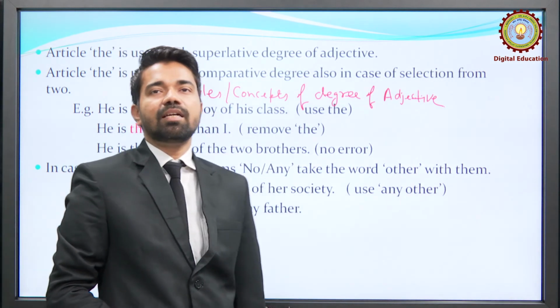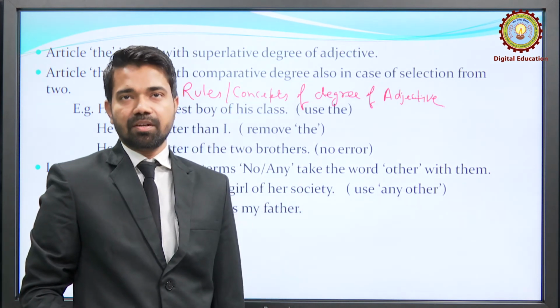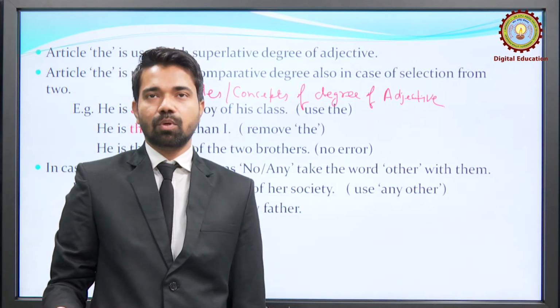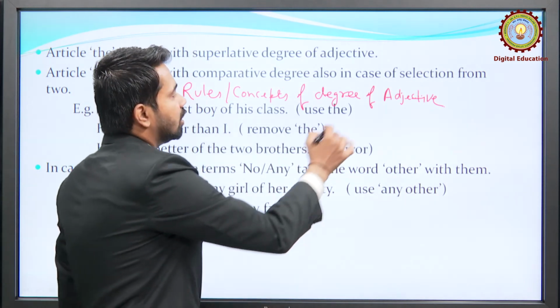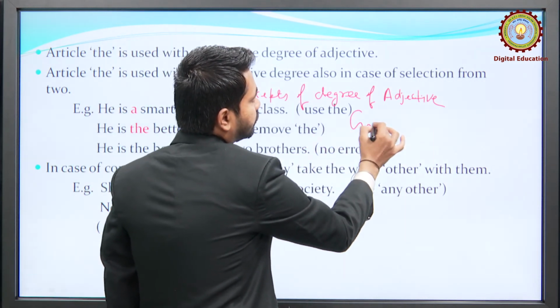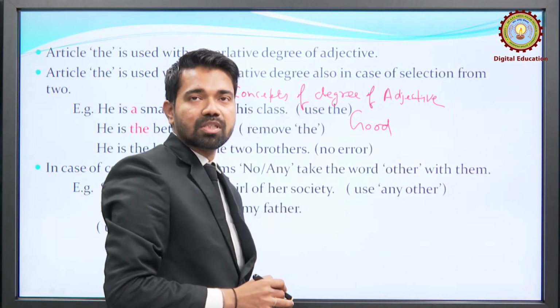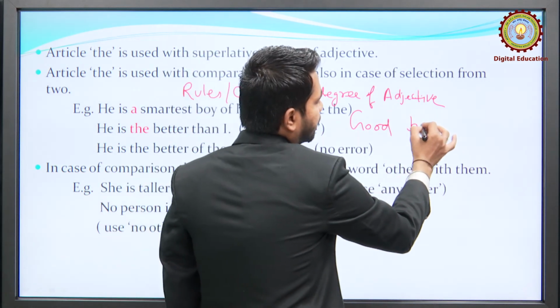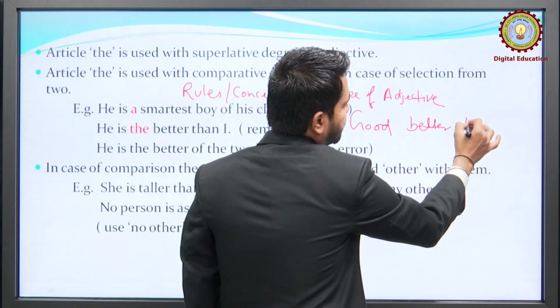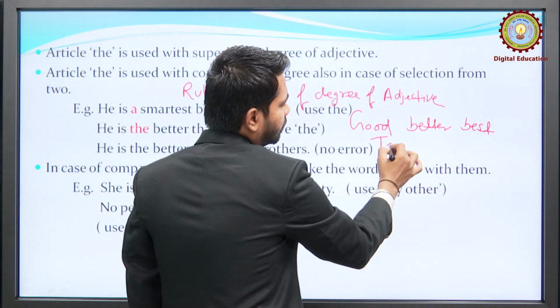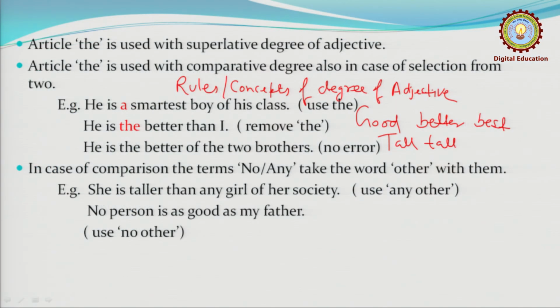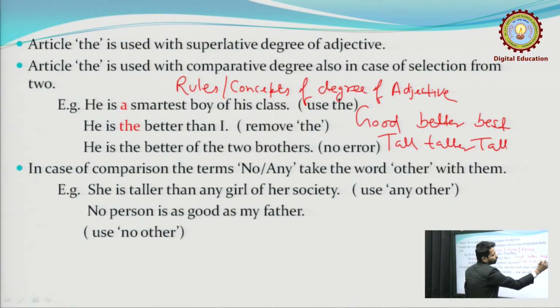As we all know, an adjective has 3 degrees. The first one is positive, the second one is comparative, and the last one is superlative. For example, if I say good, good is the positive degree, better is comparative, and best is superlative. Now, tall, taller, and tallest.